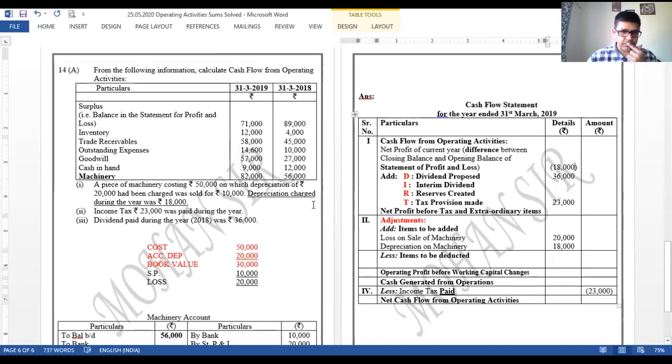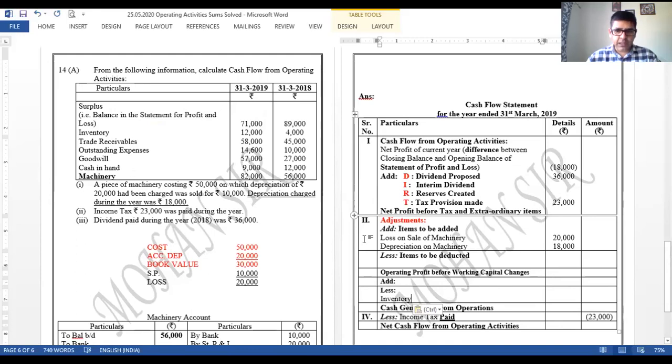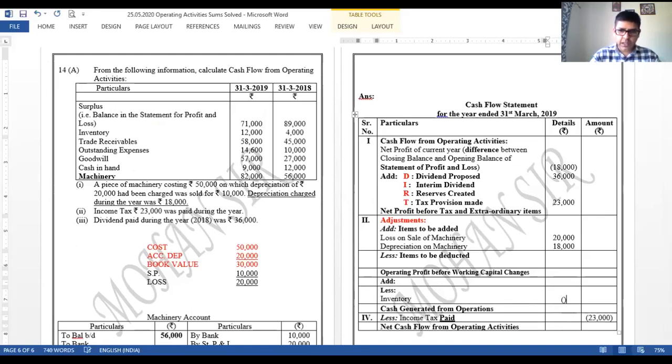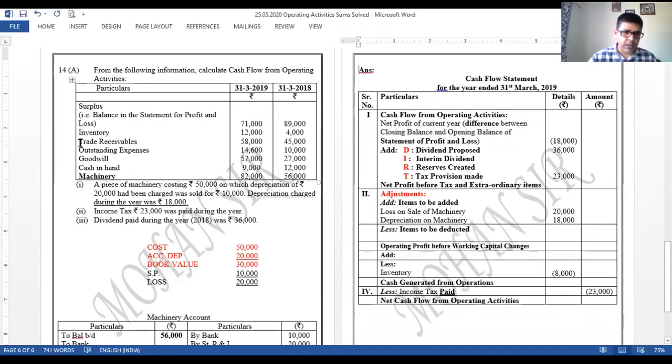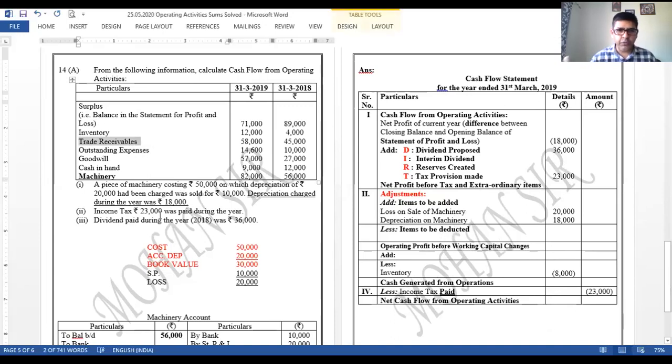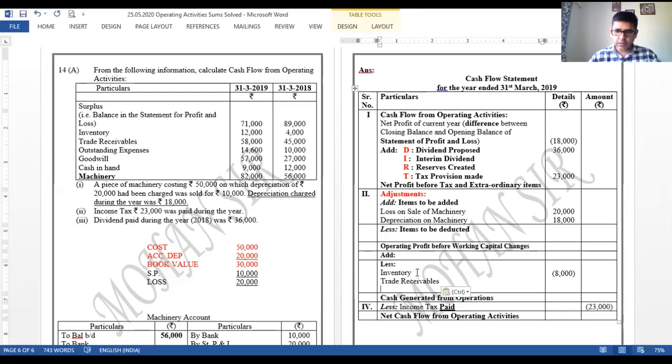Inventories can be seen now. Inventory is 4 and 12. Inventory has increased. If inventory has increased, मतलब asset increase हो रहा है, asset increase होगा तो cash गया, minus करो. कहाँ पर? Working capital में. Okay, inventory we can see it has increased, तो minus करेंगे. Amount is 8,000. Okay. After inventory, trade receivables. Trade receivables can be seen as 45 to 58. It has increased. Again, अगर asset increase हो रहा है तो मुझे minus करना है. Amount can be seen as 45 to 58, 13,000.